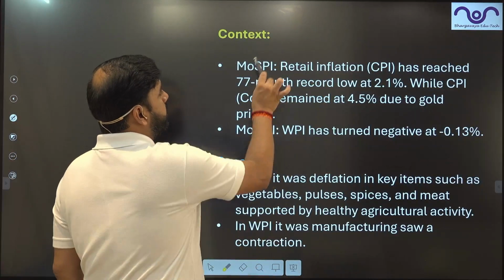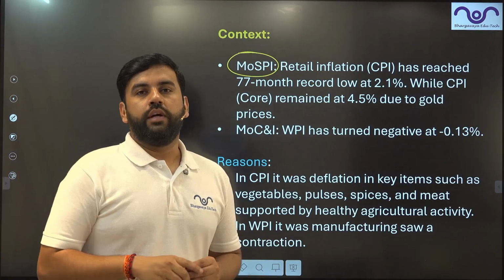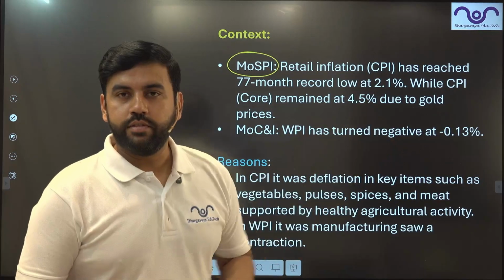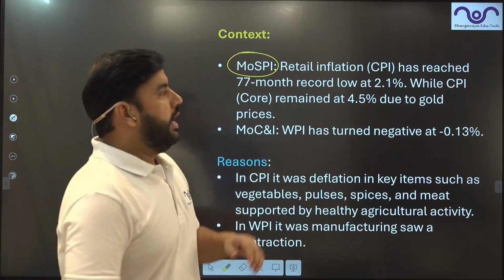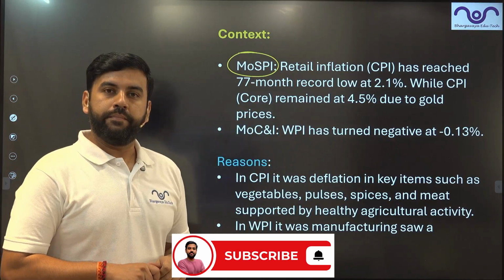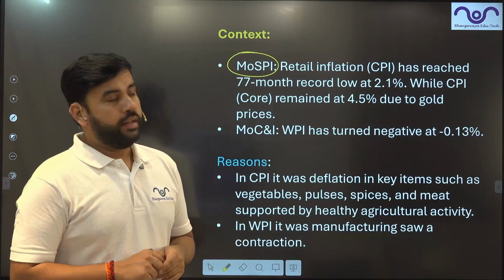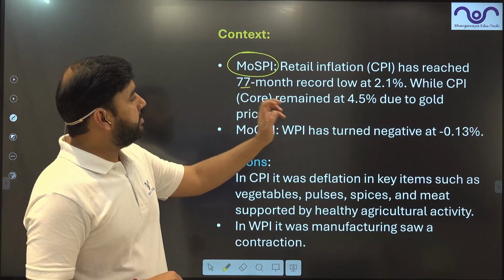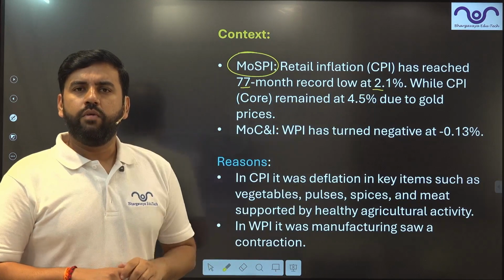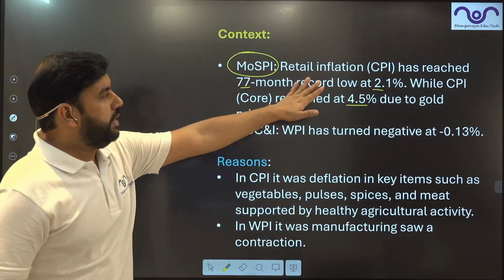Context. So, the Ministry of Statistics and Programme Implementation, which is also responsible for the National Statistical Organisation, NSO, and the Central Statistical Office, CSO, publishes this CPI, retail inflation, that is the Consumer Price Index. And here it has reached a 77-month low of about 2.1%. Well, CPI core remained at 4.5. Now CPI, this is headline.